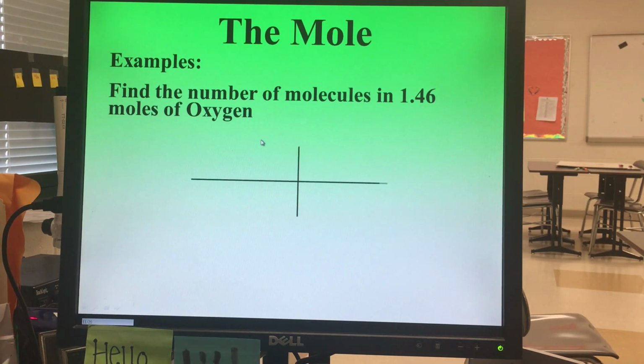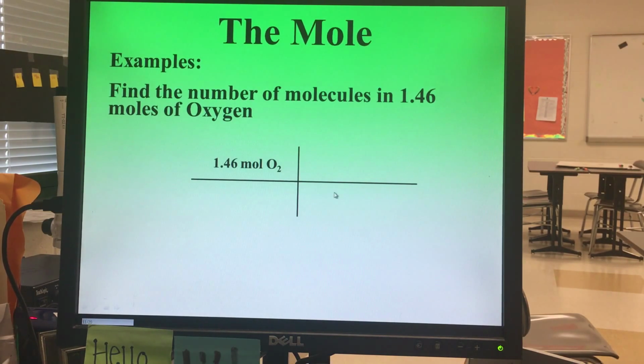So we're going to start again with 1.46. This is the number of moles that we had. This is the conversion factor in this area right here that we need to figure out what we're going to use. 1.46 moles, how many actual oxygen particles is that? Well, if it was 1 mole, it's 6.02 times 10 to the 23rd. Since it's 1.46, we know it's going to be slightly bigger, around 50% bigger.